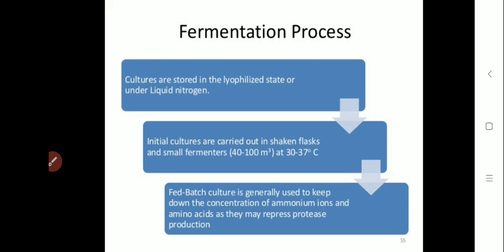Initially, these cultures are grown in shaken flasks and small fermenters at 30 to 37 degrees Celsius. After the inoculum development, we go for the fermentation process. Generally, proteases are produced by both submerged and solid fermentation processes.